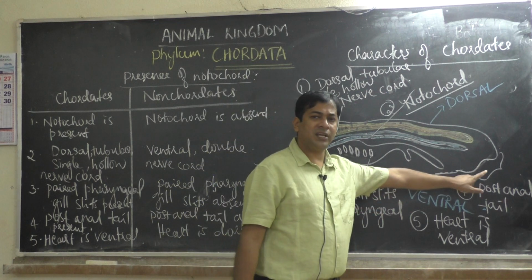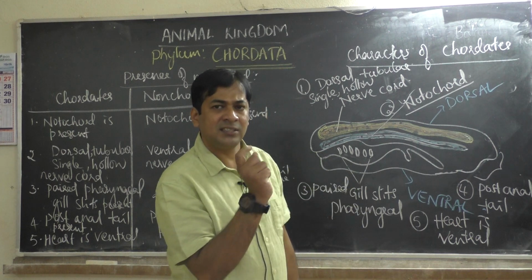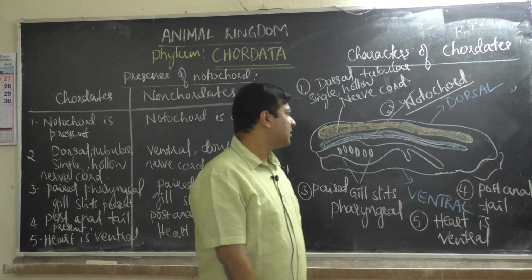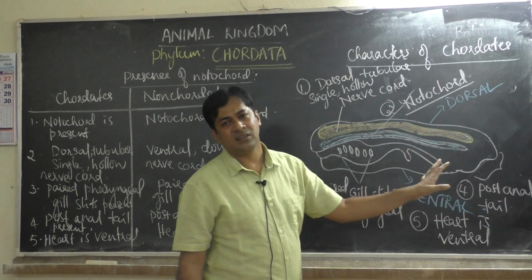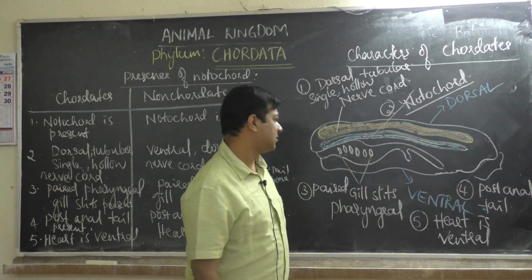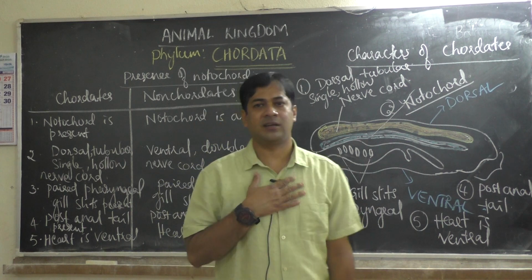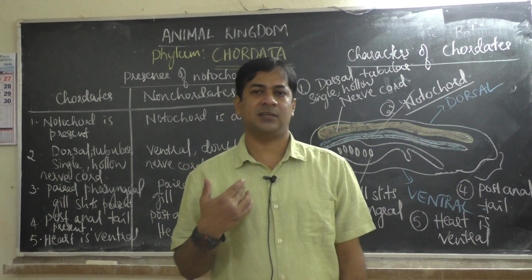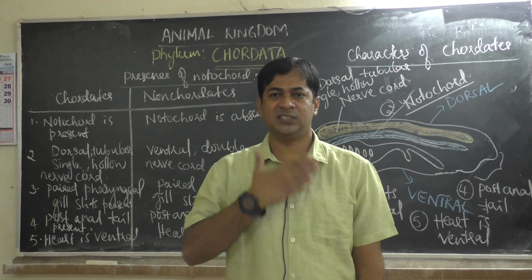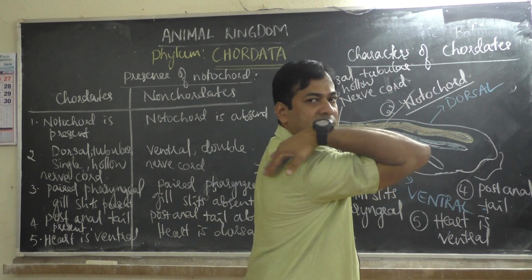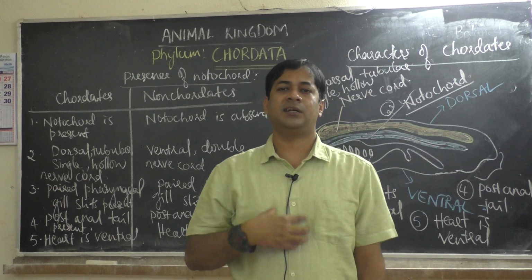Then post anal tail, in last class I was showing, in between the buttocks, just above the anus there is a pointed bone present. Okay, that is tailbone, that is post anal tail. Post means after or just above the anus. Okay, post anal tail is present. Then heart is ventral. You take human beings as example for chordate. We have heart in the front portion, isn't it, in the chest portion. This is ventral side and this is dorsal side. Dorsal means back. This is ventral side, so heart is located ventrally.